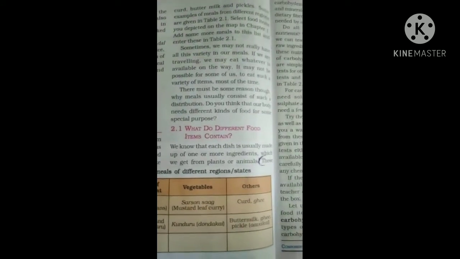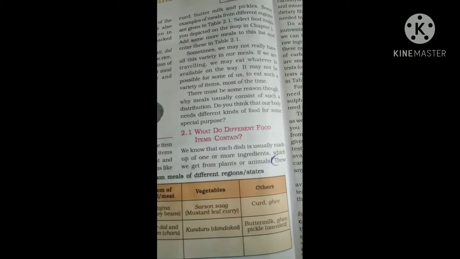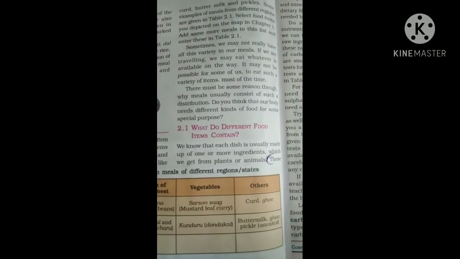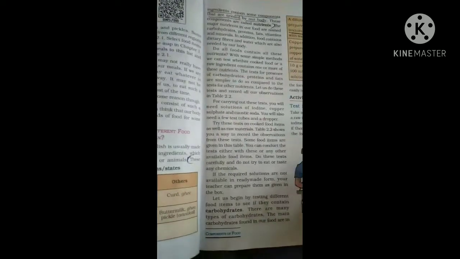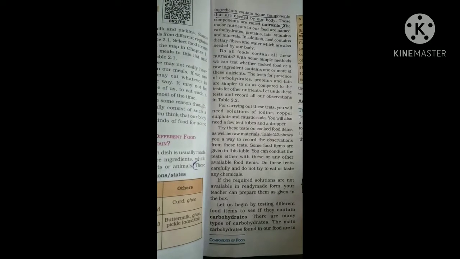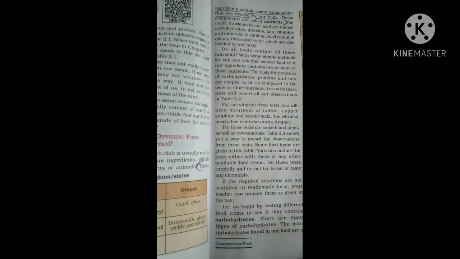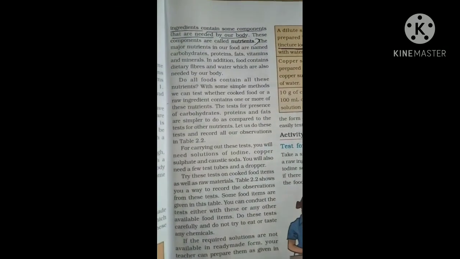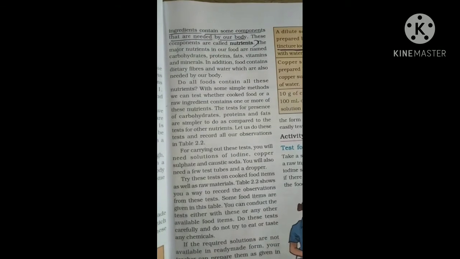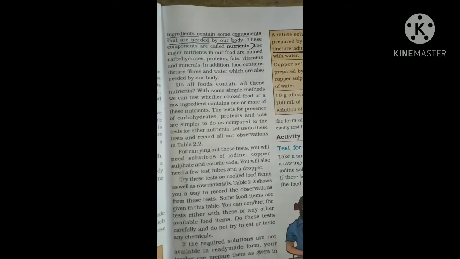For example, making idli requires urad dal, rice, salt and water. These are the ingredients, which we get from plants or animals, and these ingredients contain some components that are needed by our body. These components are called nutrients. The components that are needed for our body are called nutrients, which means the food contains nutrients.